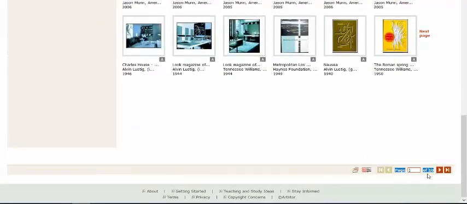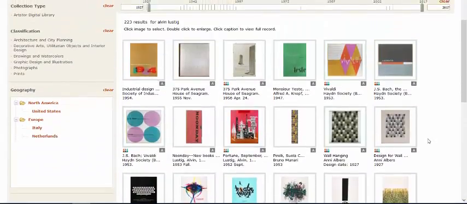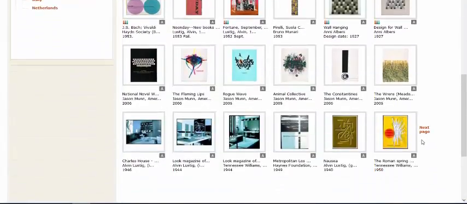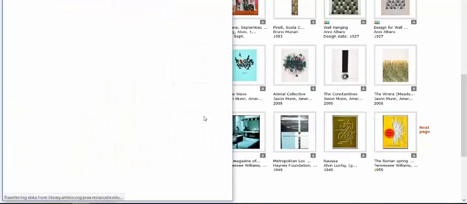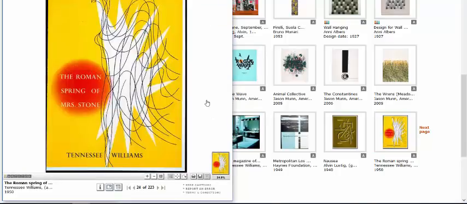And you can see that there are 10 pages of these, so there are lots of images just on Alvin Lustig. So I'm just going to double click one of these images, and it brings up a high-resolution image that you can download and save. Although you can actually only do that when you're on campus. There's a little icon down here that says download. But again, if you're off campus, you're not going to be able to do that.